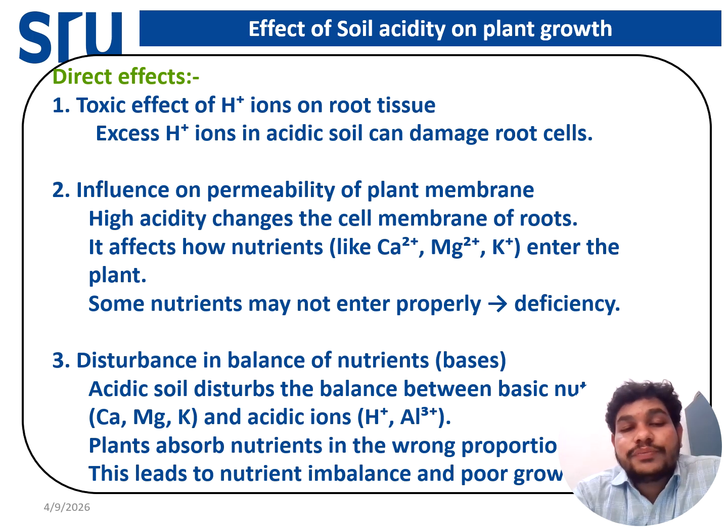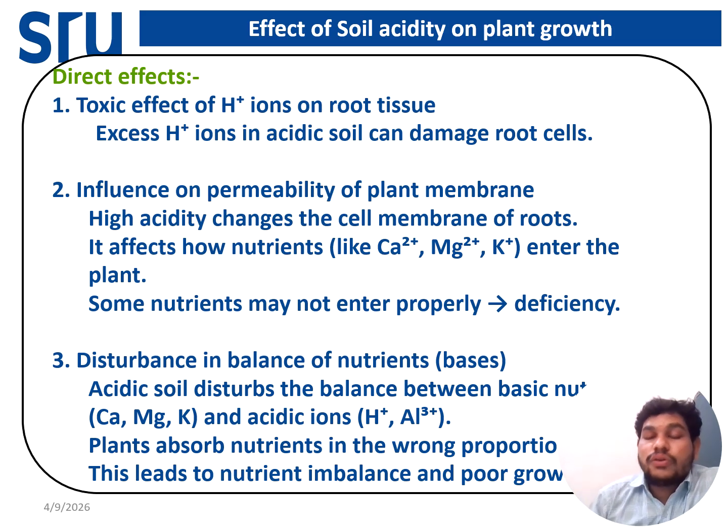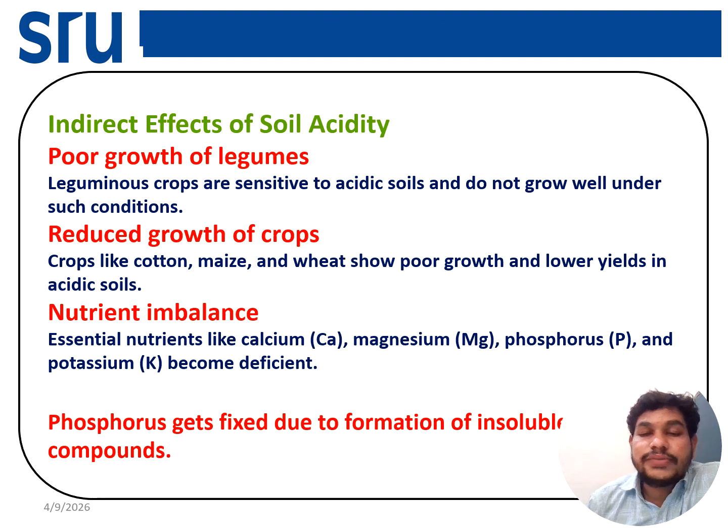Then it influences the permeability of the plant membranes, as high acidity changes the cell membrane of the root, that is the permeability of the nutrients, and affects the entry of different cations like calcium, magnesium, potassium. Because of that, the plant will suffer and the deficiency symptoms will appear. Then it will disturb the balance of the nutrients. If the soil is acidic, calcium, magnesium, potassium deficiency will occur. The plant will not absorb these nutrients, so poor growth and nutrient imbalance will be seen in the cytoplasm.